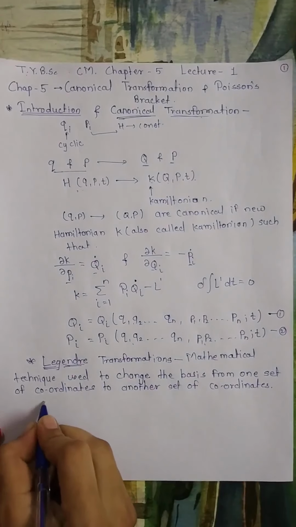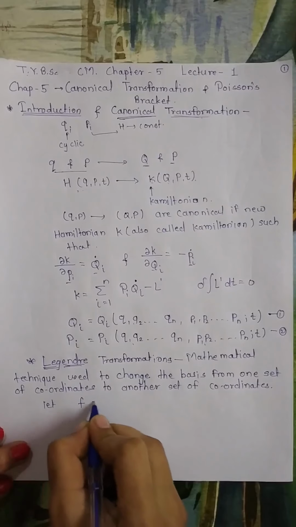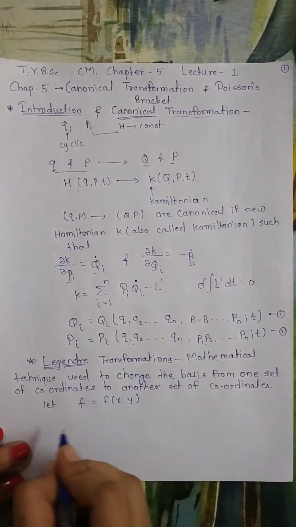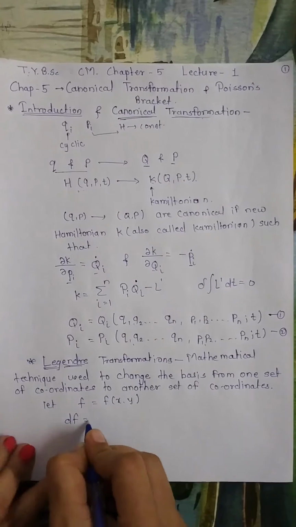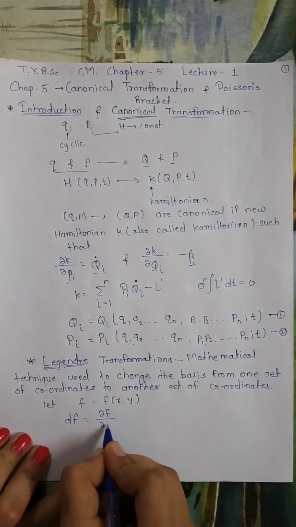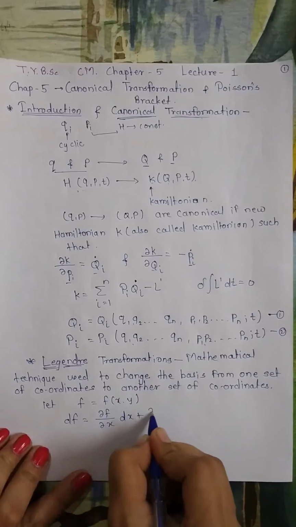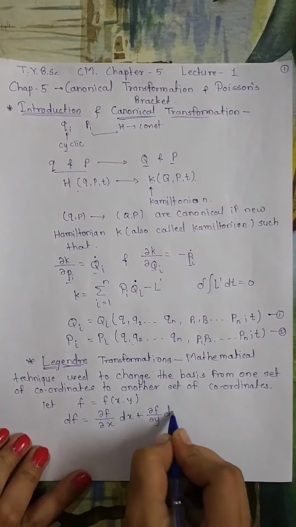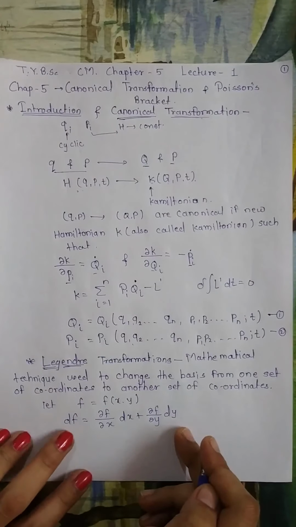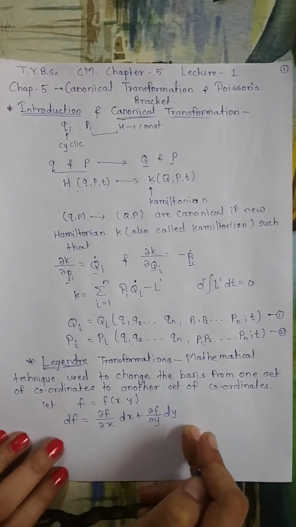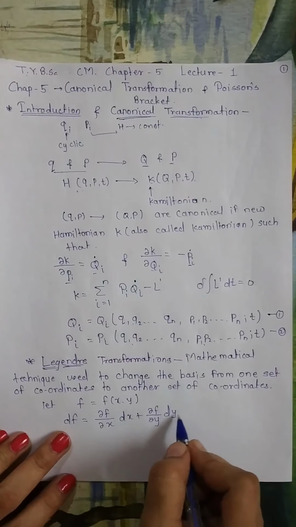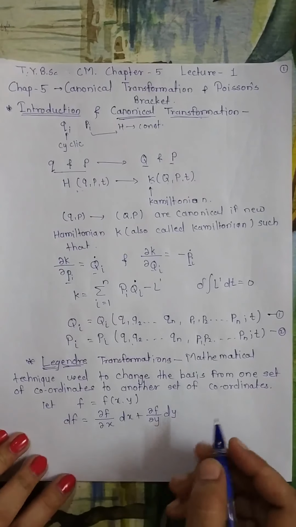For this, we will consider the function f, which is a function of x and y. For this function, if we find the total derivative, it is different partial derivatives: ∂f/∂x into dx plus ∂f/∂y into dy. This is the total differential. You should know how these equations come. In SY BSc, MMP, the chapter is given as partial derivative, in which it is clear to you. You have already studied this.